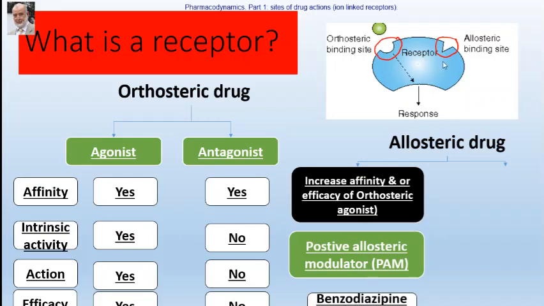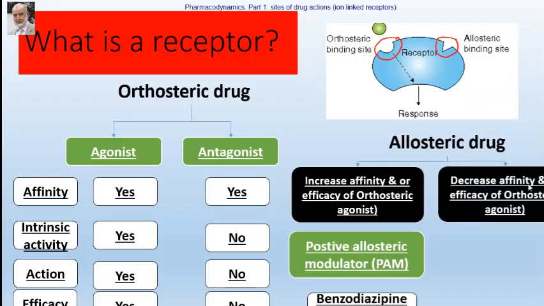Okay? Another type of allosteric modulators are drugs which, when they bind to the allosteric binding site, decrease the affinity of the agonist to the receptor, and they decrease the efficacy as well. Therefore, the ability of the orthosteric agonist to bind to the receptor is decreased, and the efficacy is decreased as well.